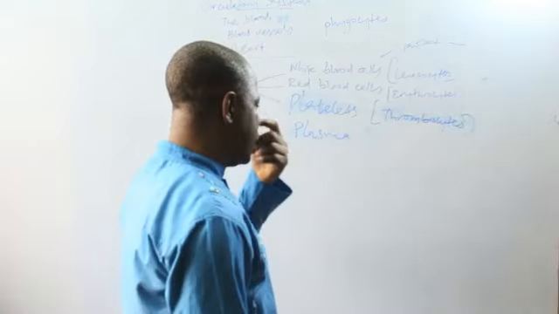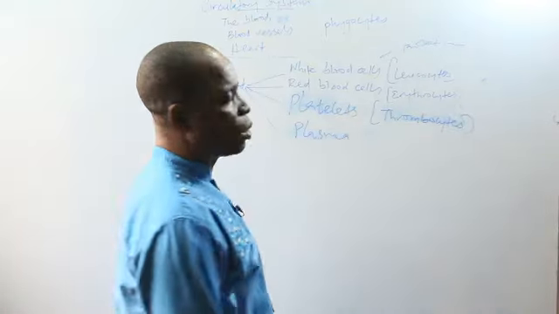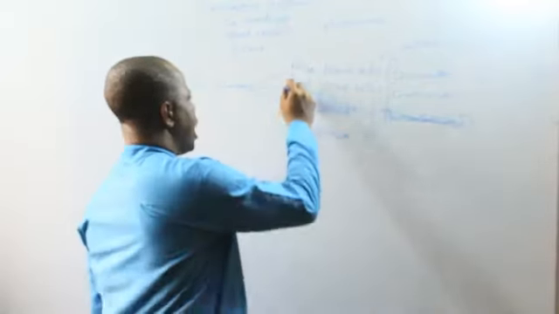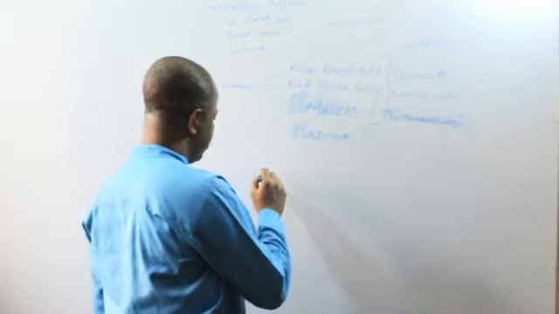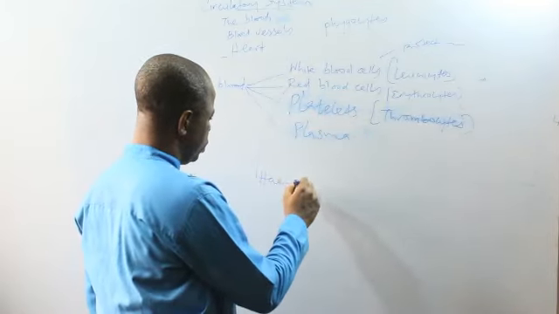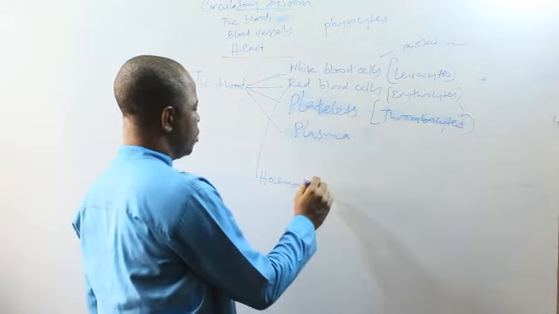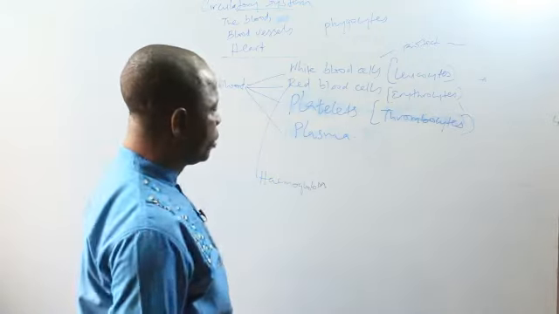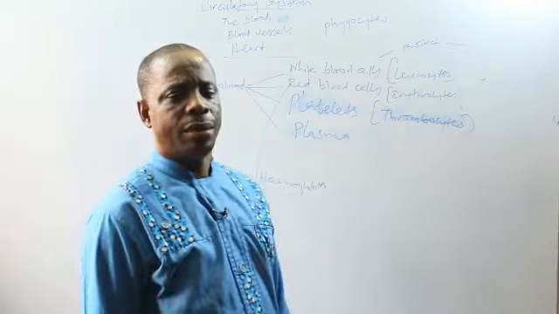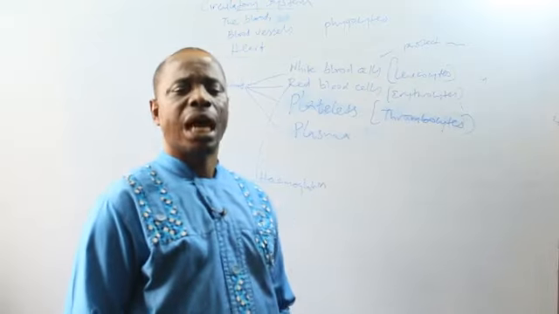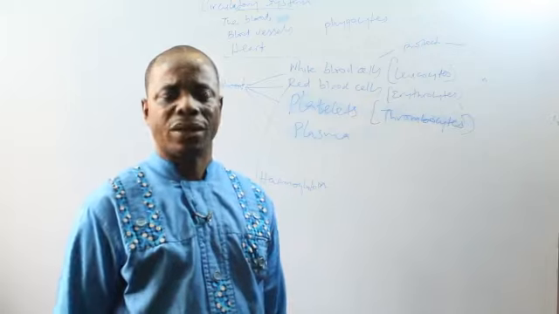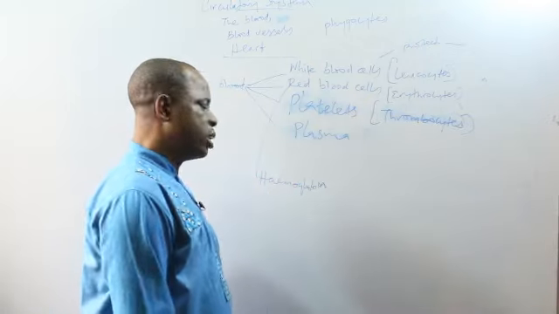The red blood cells contain red pigments called hemoglobin. The red blood cell is red because it contains hemoglobin. What is the function of hemoglobin? Hemoglobin is that body that carries oxygen from the lungs to other parts of the body. Hemoglobin is the one that carries oxygen.